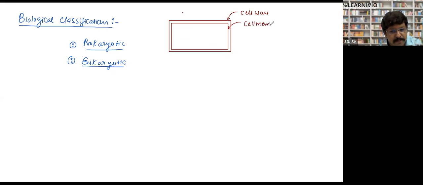Cell membrane, or sometimes we use the term plasma membrane. Both are the same thing. Plasma membrane, right? Cell membrane or plasma membrane. So these were two coverings. The cell was a box-like structure. The outer covering was the cell wall, and the inner covering was the plasma membrane.